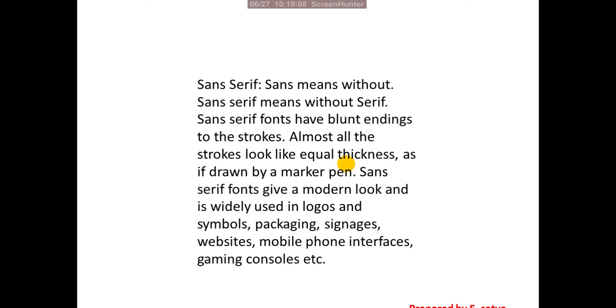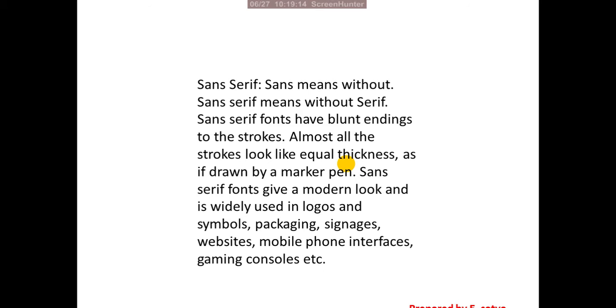Sans serif means without serifs, without those strokes, without those curves. Serifs have tails or curves at the top and bottom areas, but without serifs we say sans serif. That is the main difference. Sans means without.